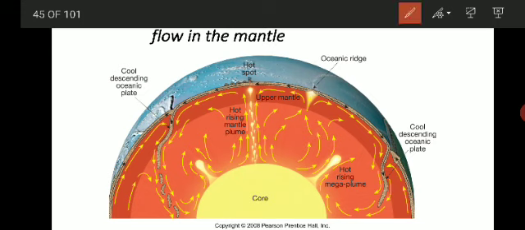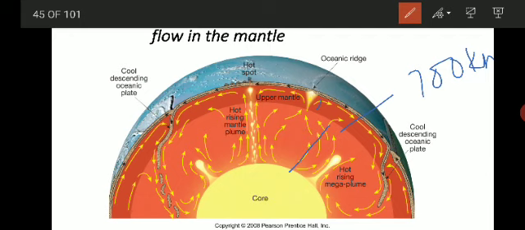This mantle is separated into two again, upper mantle and lower mantle. The boundary between the upper mantle and lower mantle is at about 700 kilometers depth.